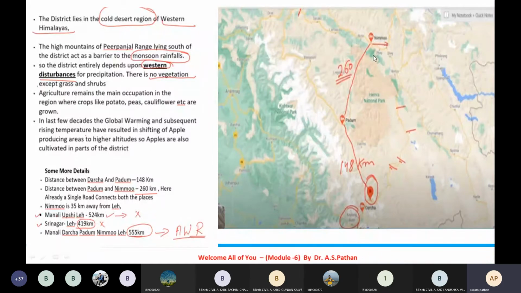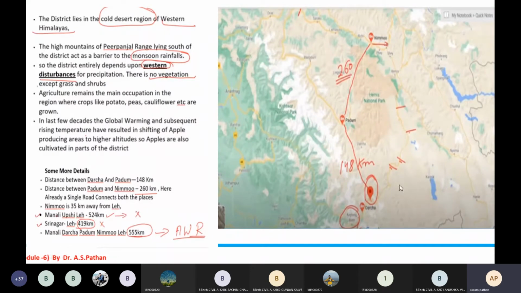So Manali, Upshi, Leh, the total distance from Manali to Leh is 524 kilometers. So the total distance between Manali and Leh, or Ladakh, is 524 kilometers. Srinagar to Leh is 419 kilometers.